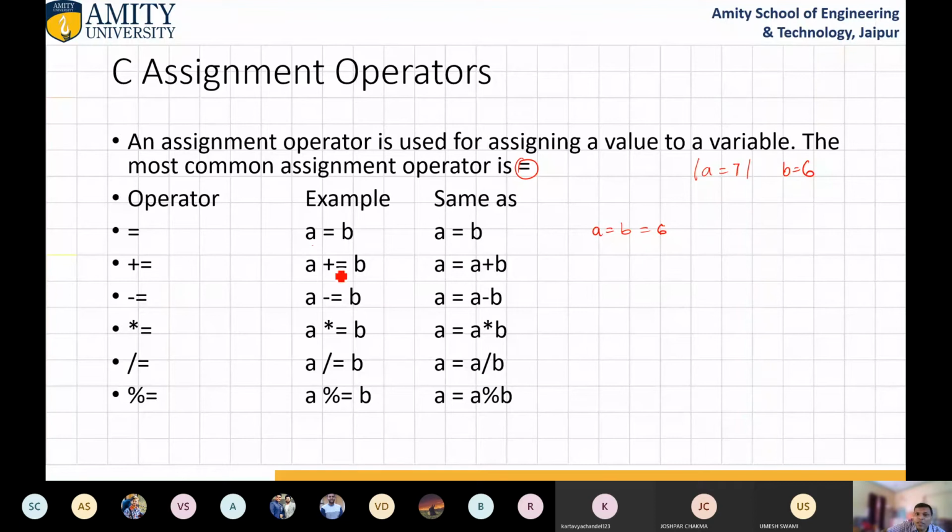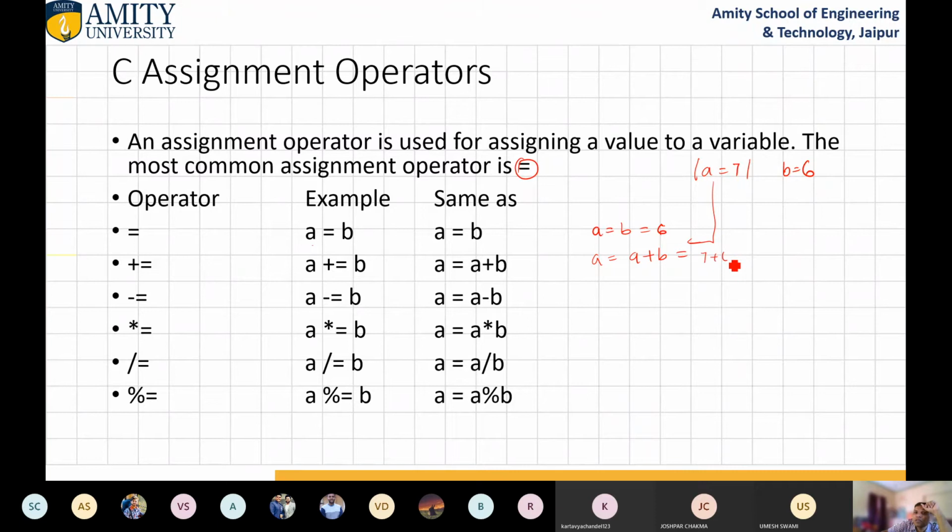Now come to a plus equals to b. Whatever value of b is given, the value of a becomes a plus b. The statement starts from here, with a as 7.